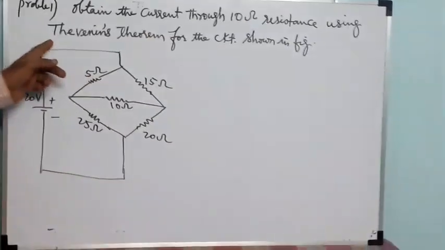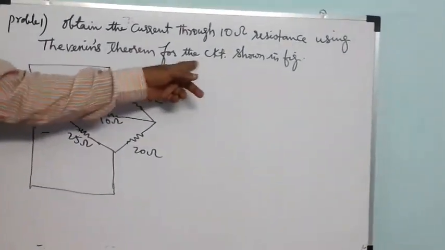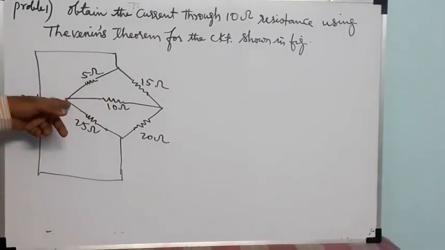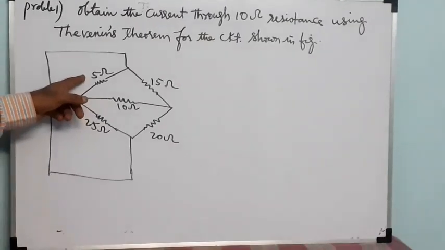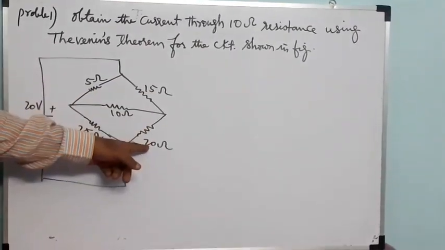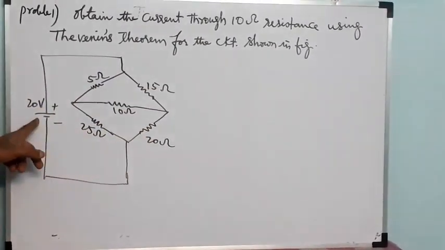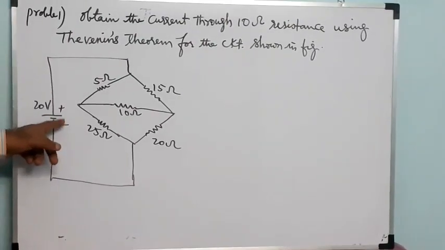That's all. First problem: obtain the current through the 10 ohm resistance using Thevenin's theorem for the circuit shown in the figure. It looks like a Wheatstone bridge, with 4 ohms, 5 ohms, 15 ohms, 20 ohms, 25 ohms, and the supply is 20 volt DC.